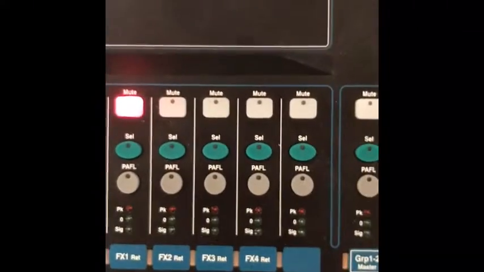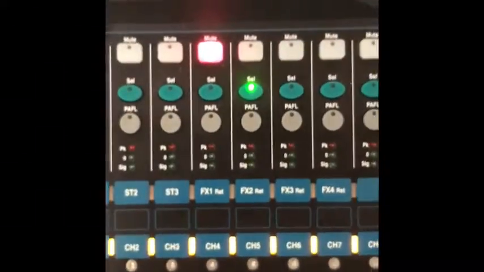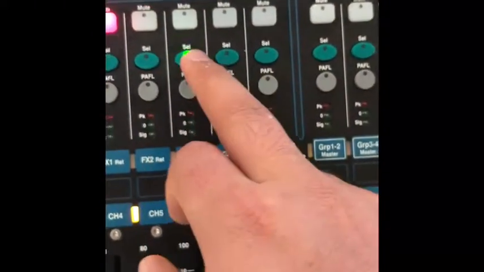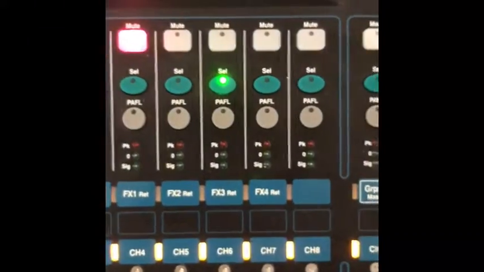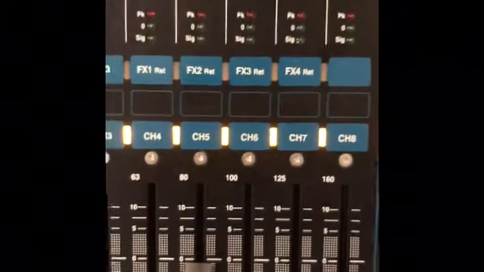The other thing that I want to show you is how we set up the routing, because the other day we were going to use one of the vocal mics. I think it's, let me see which one it is. I think it's channel 6. We're going to use it as a vocal mic. Right now it's set up as a Talkback. So how do we set this up as a Talkback?